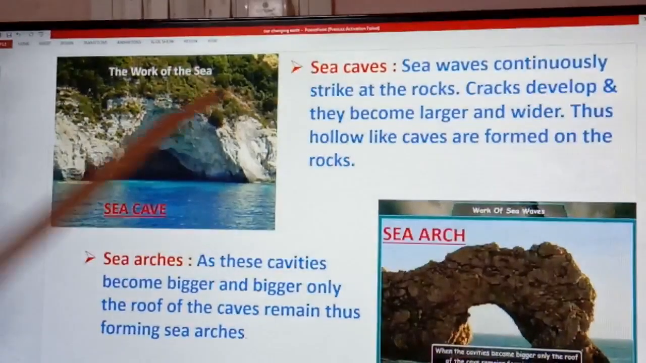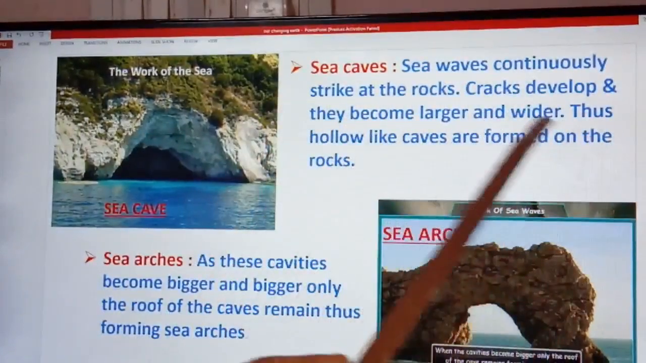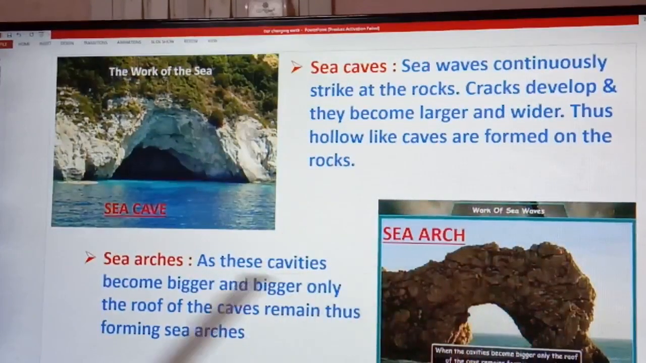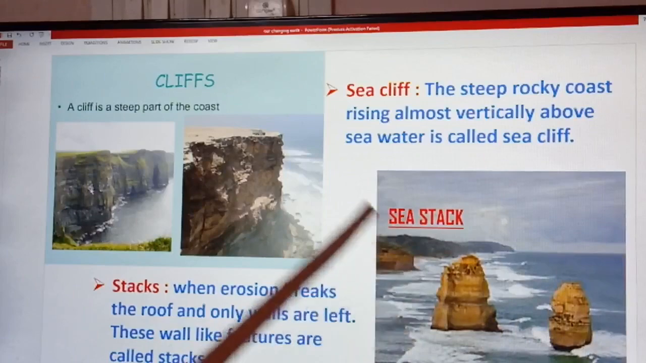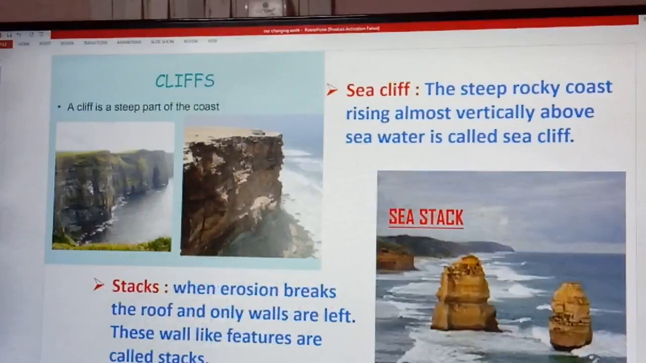See here, sea caves. Sea waves continuously strike at the rock, crack develop, and they become larger and wider. Thus, hollow-like caves are formed on the rock. Now sea arch. As this cavity become bigger and bigger, only the roof of the cave remains, and thus forming sea arches. Next, sea stack. When erosion breaks the roof and only walls are left, these wall-like features are called stack, sea stack. Now cliff, the steep rocky coast rising almost vertical above the sea water is known as sea cliff.